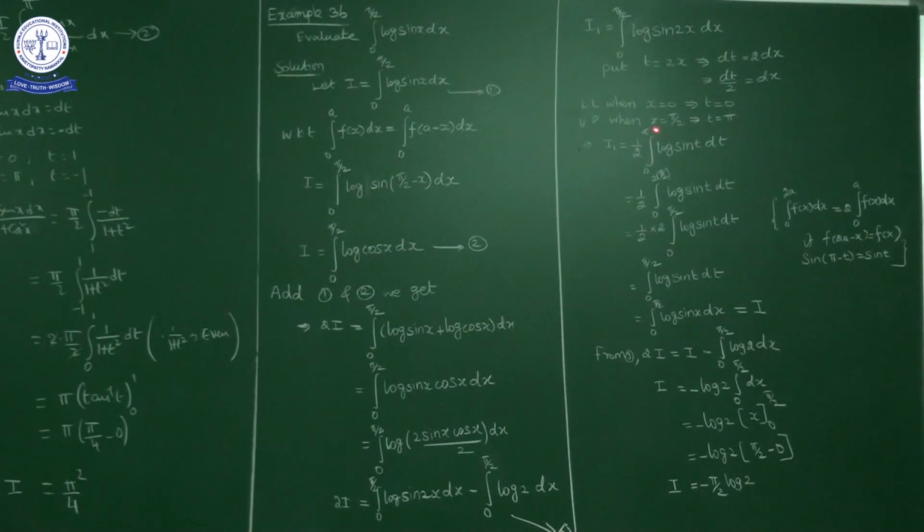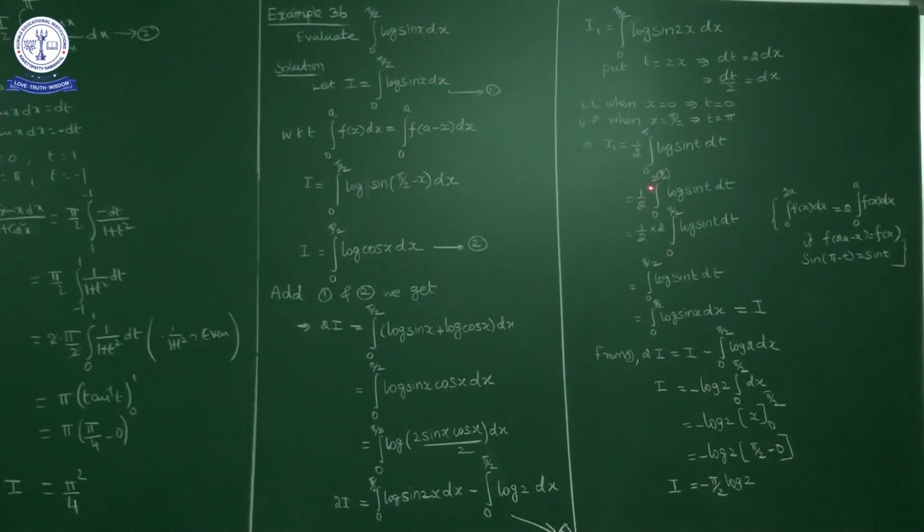Now if you consider pi as 2a, sin of 2a minus t, meaning sin of pi minus t, is sin t. Whenever f of 2a minus x is equal to f of x, then you can write the integral from 0 to 2a of f of x dx as 2 times the integral from 0 to a of f of x dx.